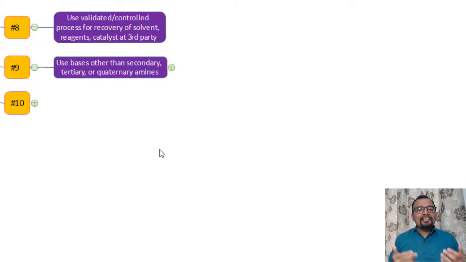Use bases other than secondary, tertiary, or quaternary amines. What is the primary reason for formation of nitrosamines? It is the availability of secondary, tertiary, and quaternary amines.